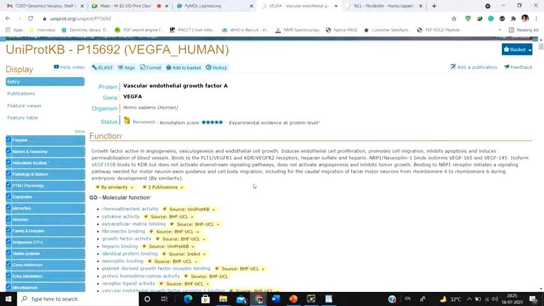and slowly what will happen? Those cells are going to get fat and you are going to get tumors. Okay, that's how VEGF actually promotes cancer. Okay, so one way of treating cancer is to give an anti-VEGF drug.